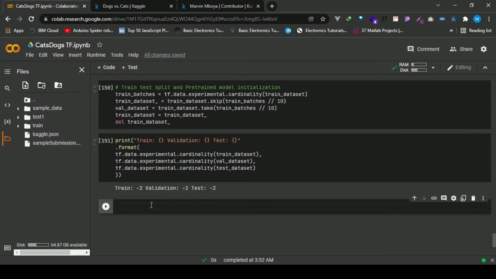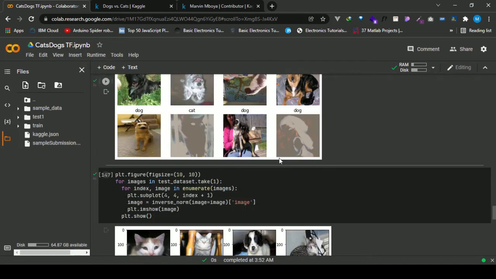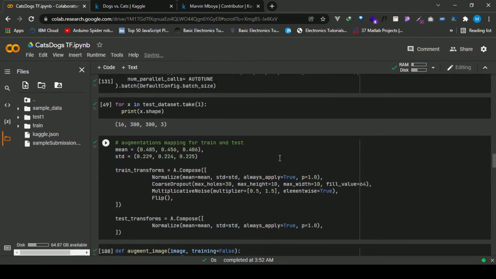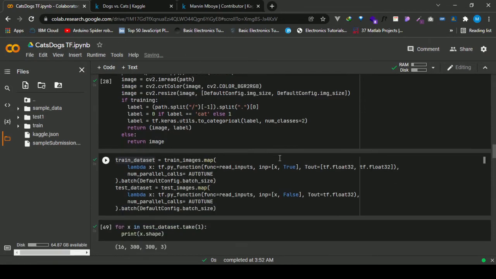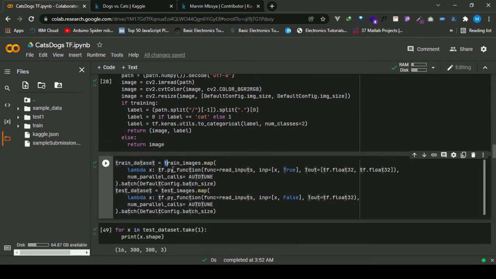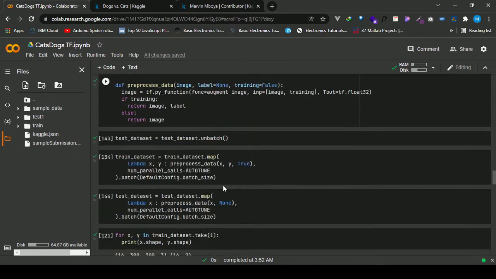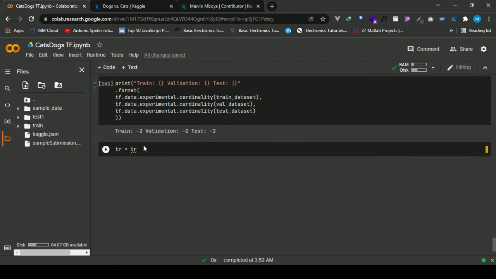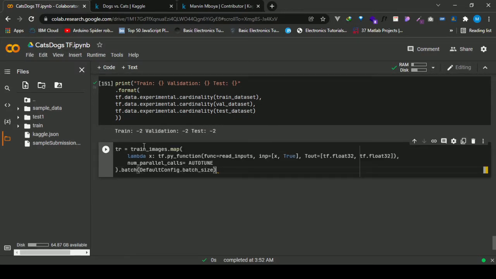But let's say if we had never mapped in the first place, let me just copy the code where we had never unbatched in the first place. So coming back to this point in time, we copy it.